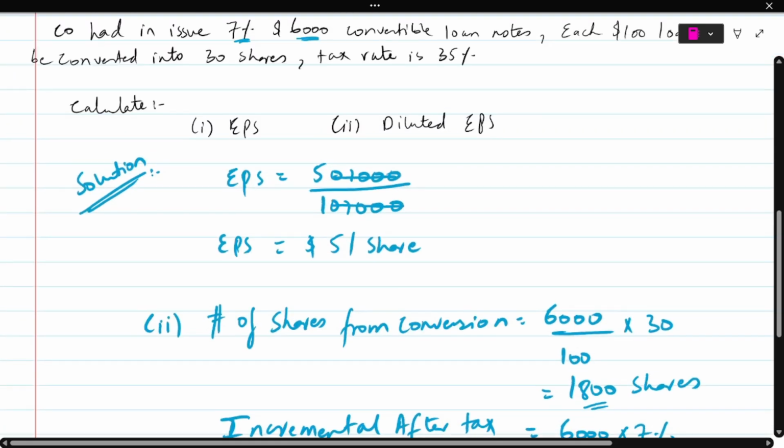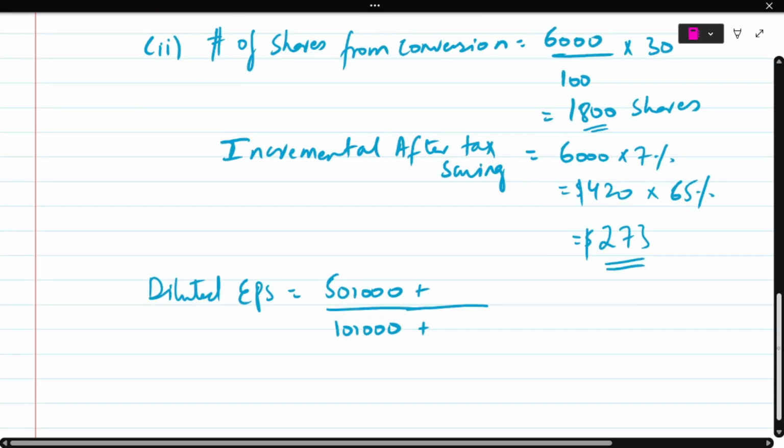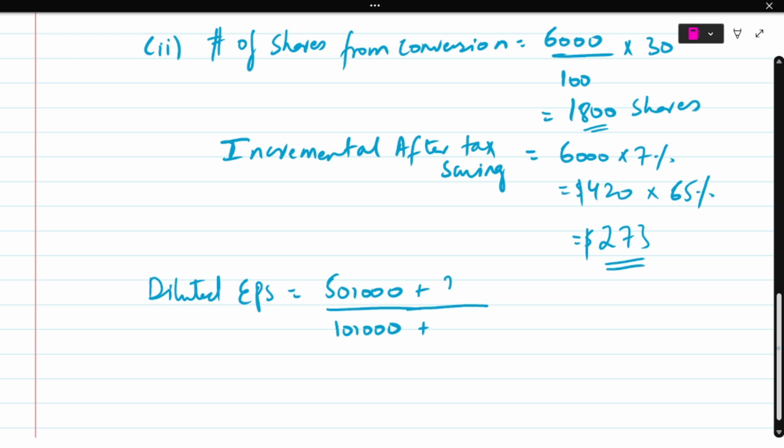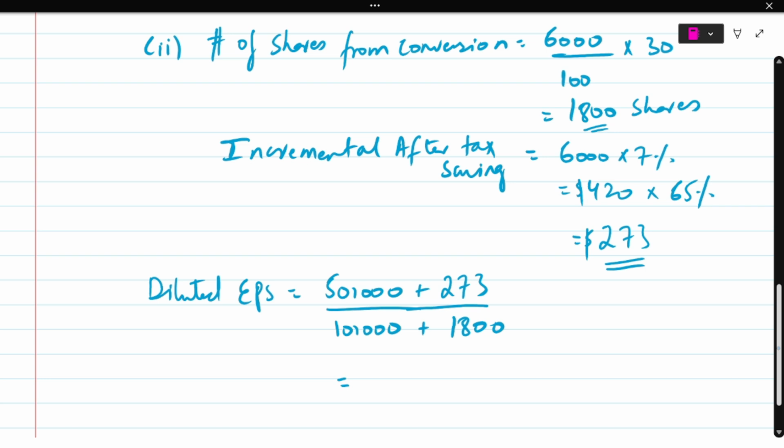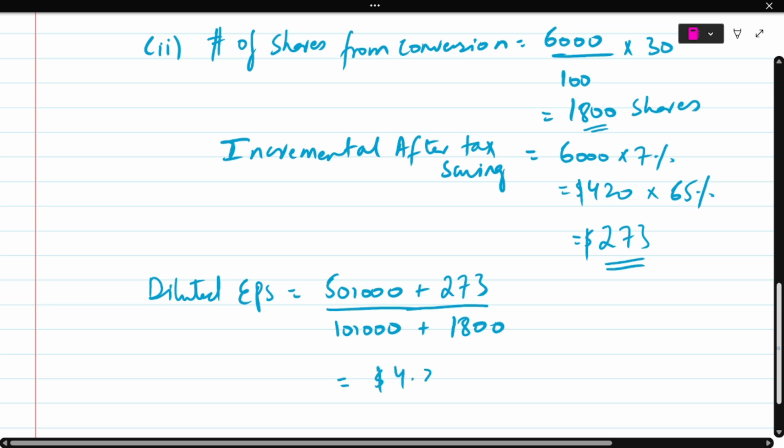So basic EPS was 50,000 divided by 10,000. Now how much more money am I saving? 273. So you add that over here. And in the denominator, how many new shares? 1,800. So you add it over here. With that, you will have your diluted EPS, which should be equal to $4.26 per share.